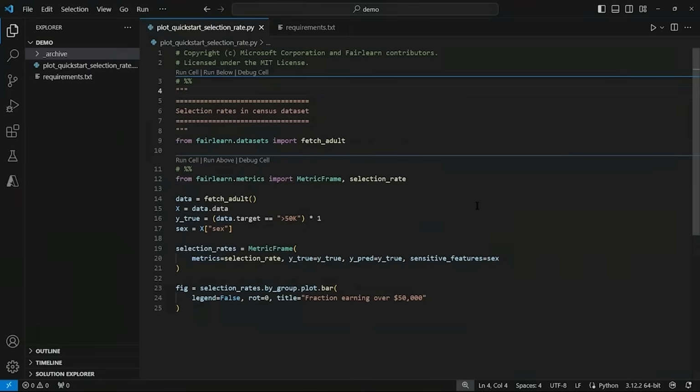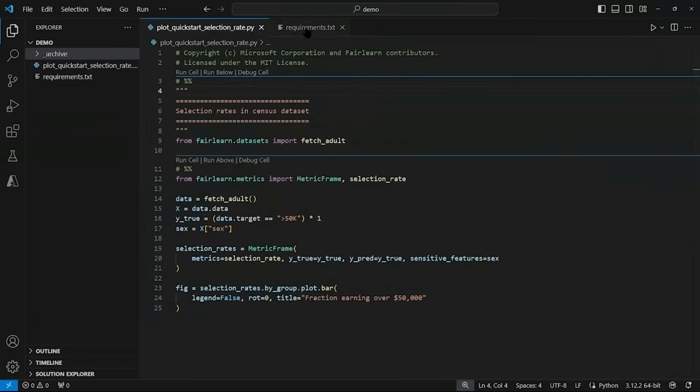And of course, at the end of line 20, sensitive_features equals sex specifies that the fairness metrics should be calculated and compared across different sex groups. And then, starting on line 23, the code generates a bar chart displaying the selection rates for each group defined by the sex attribute. Okay, so before we run this, I'll select the requirements.txt tab.